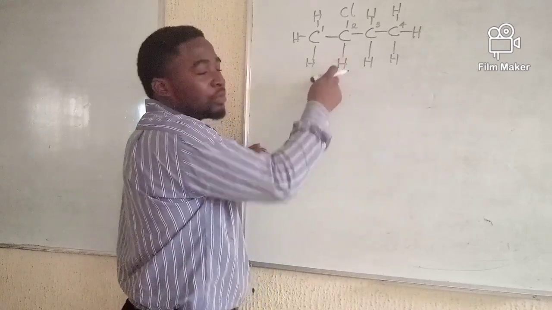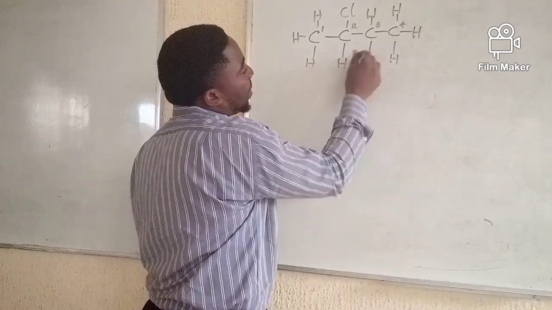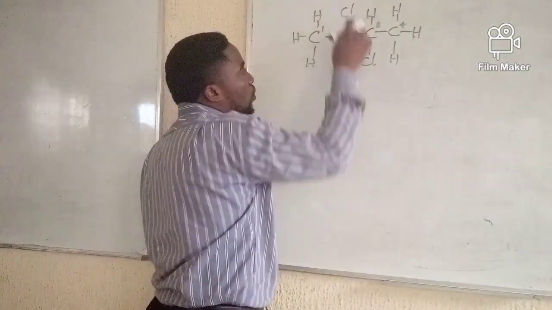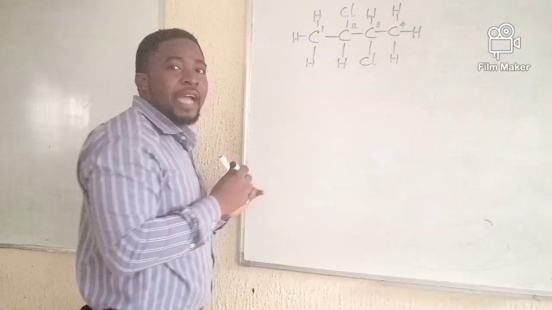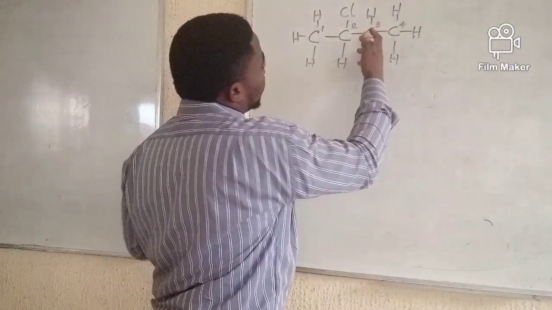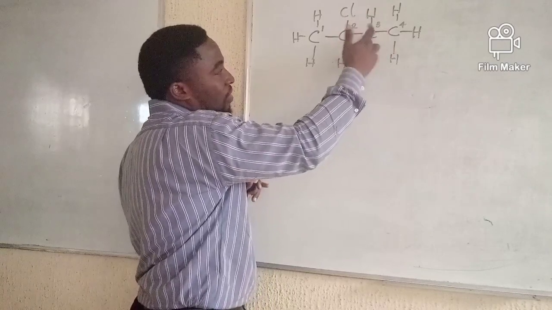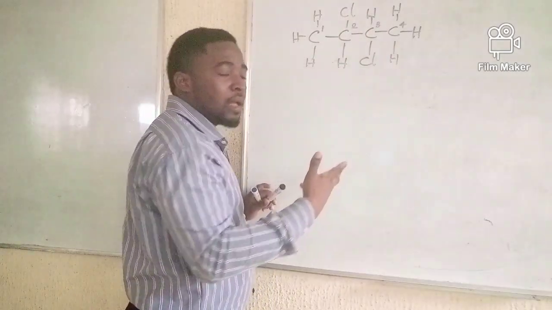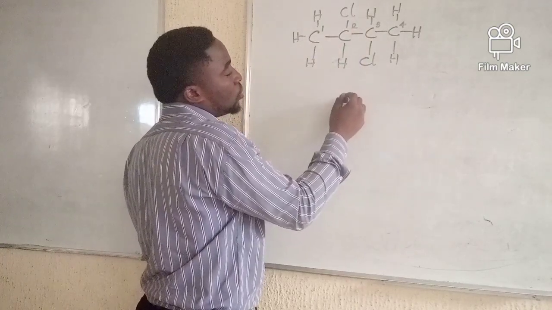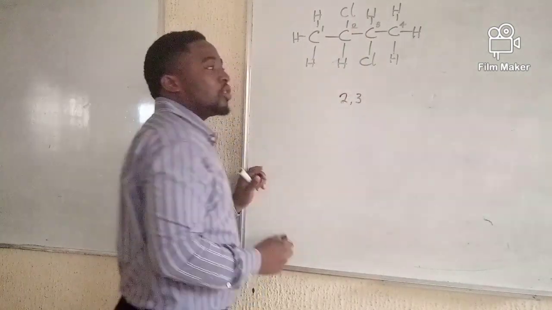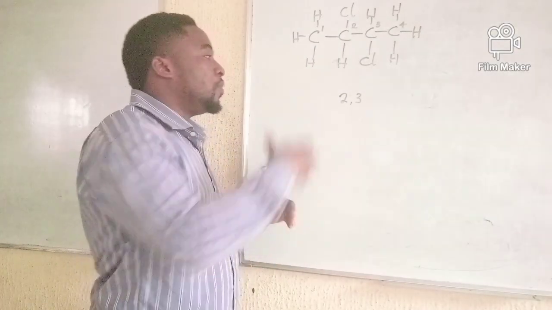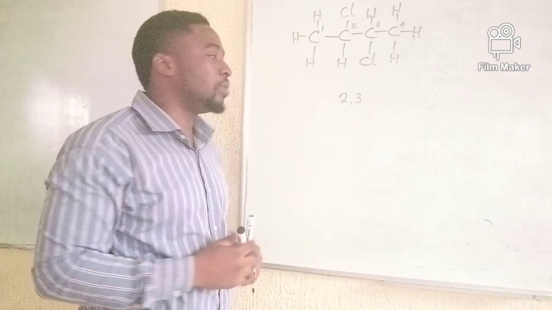Now, I'm still using the same structure. Supposing I have another chlorine atom here, so we now have 2 chlorine atoms on the same hydrocarbon chain. In this case, what we normally do is we take the position of the 2 substituent groups. They are in position 2, 3. See, I collected the position first before writing the name of the substituent group.